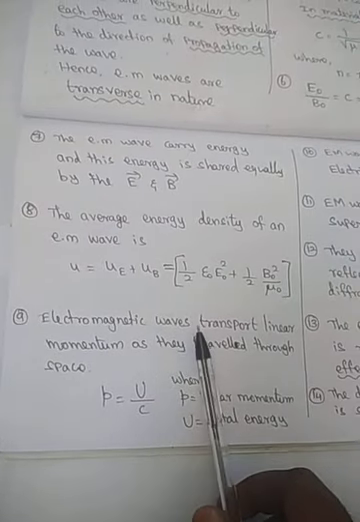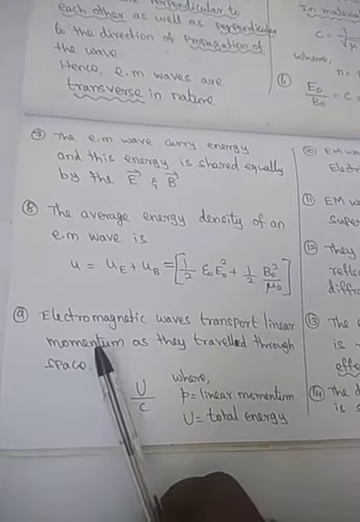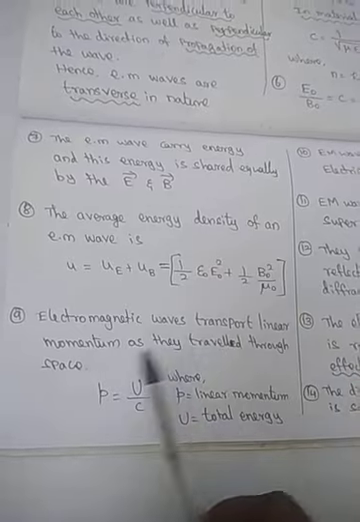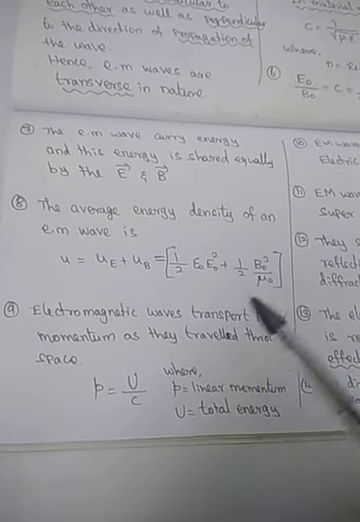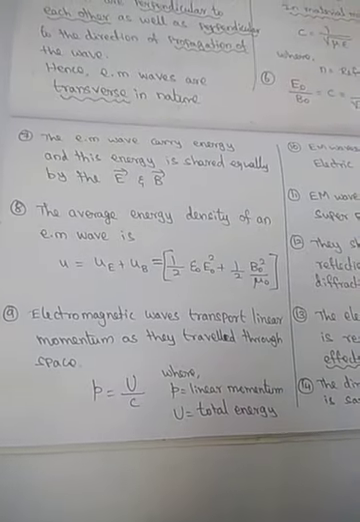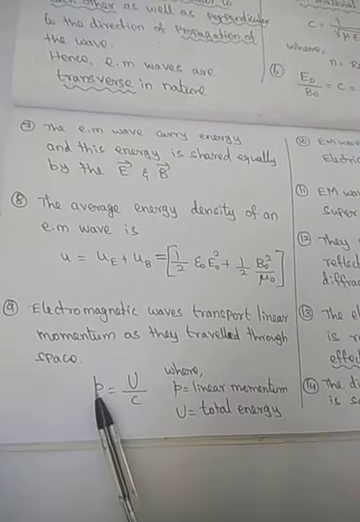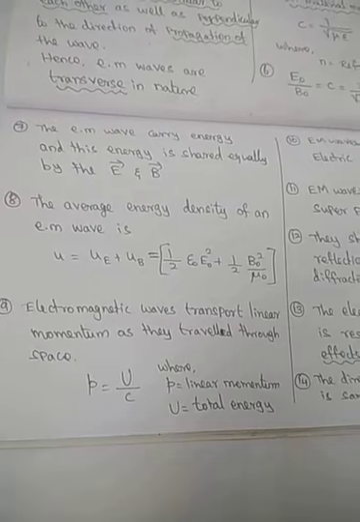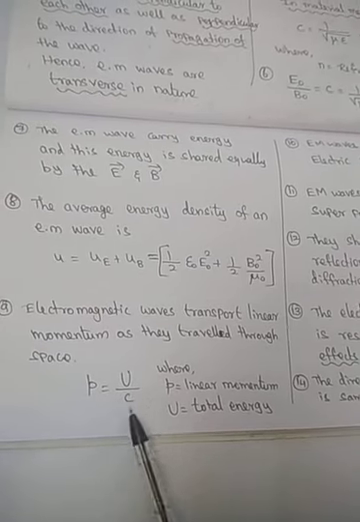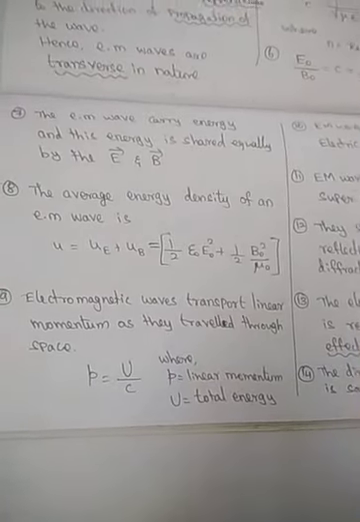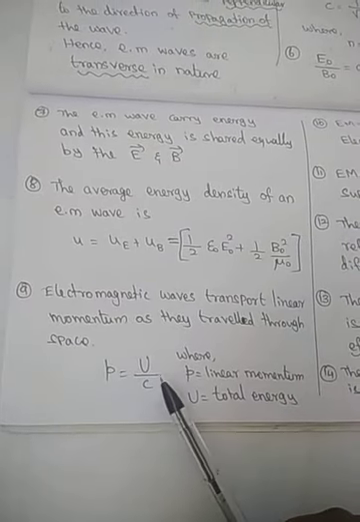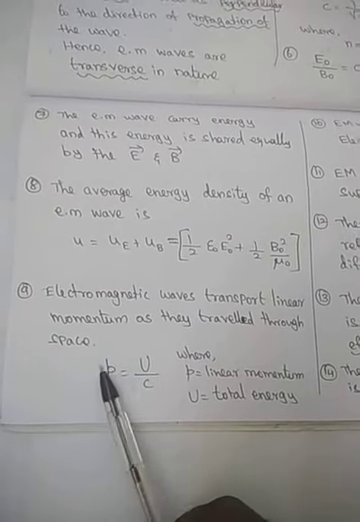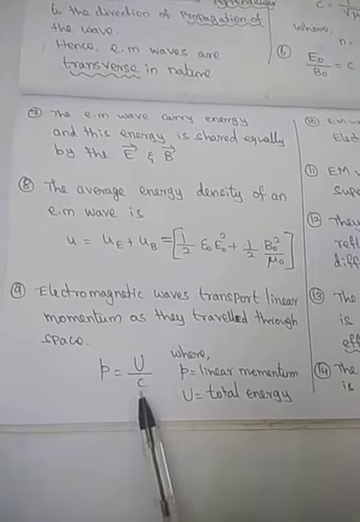Also, electromagnetic waves transport linear momentum as they travel through space, because it is moving with a certain velocity, so definitely it has some linear momentum. That linear momentum is equal to energy by the velocity of light, that is, the speed of light. So the linear momentum of the electromagnetic waves can be written as P is equal to U by C, where U is the total energy.